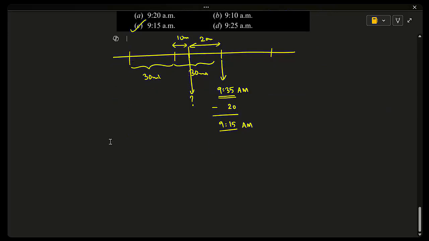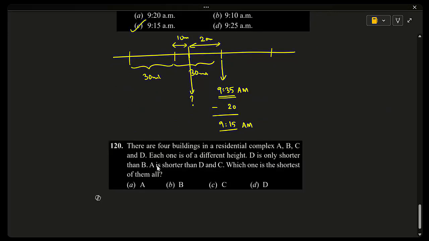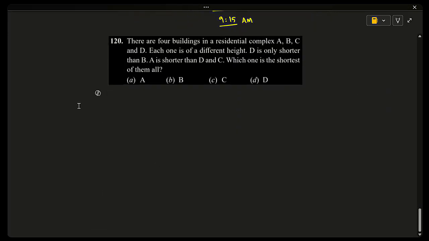120. There are 4 buildings in a residential complex, A, B, C, D. Each one is of different height. A is only shorter than B, A is shorter than D and C. Which one is the shortest of them?